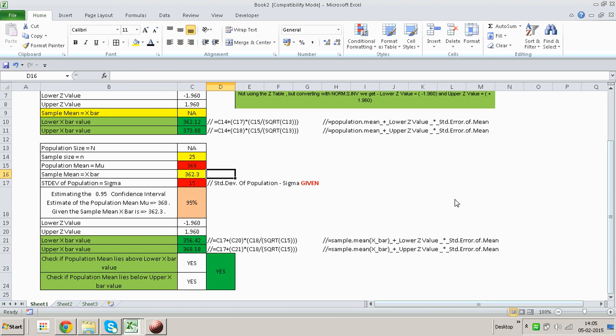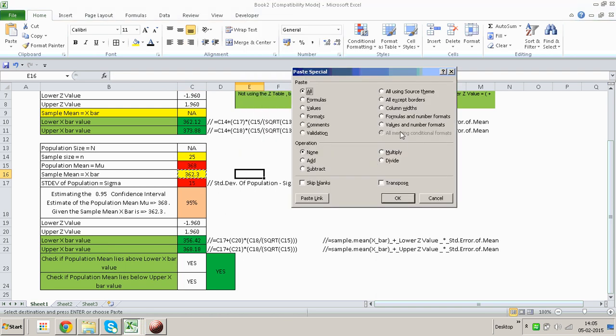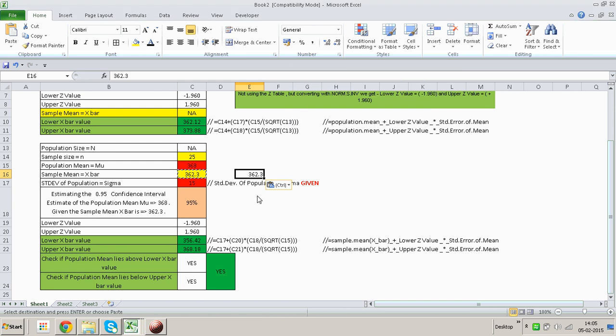Now the first figure that I have is 362.3. Okay, so I will record this over here and I'll say fine, this is what I have. The next one that I want is say 370. If 370 is there, okay, then also I'm getting this. Perfect. I'll just put in 370.